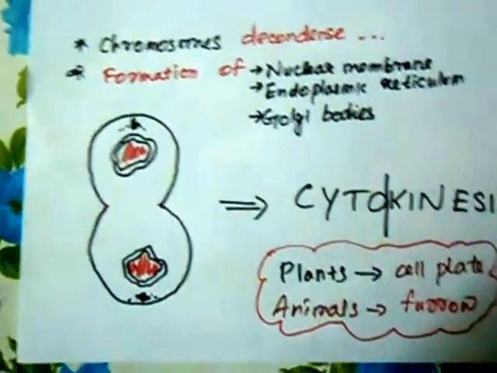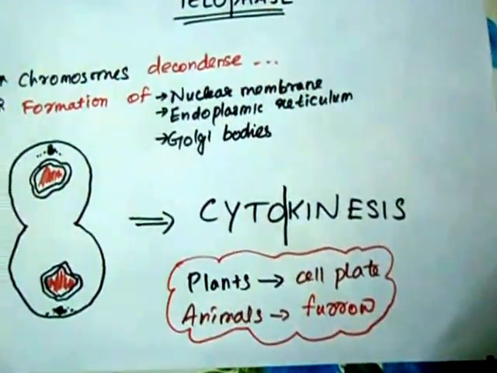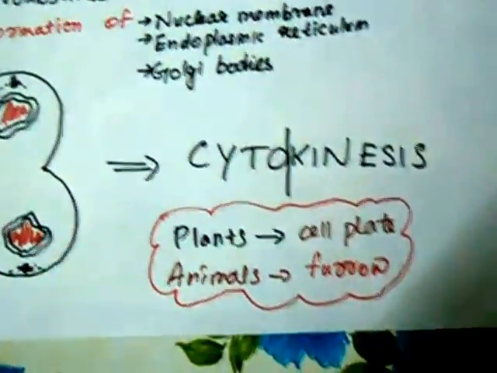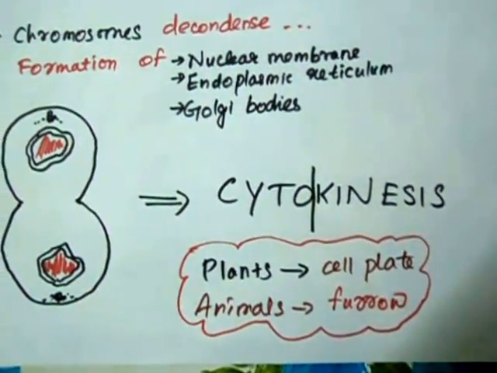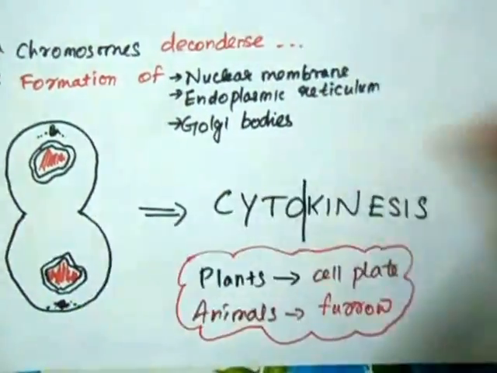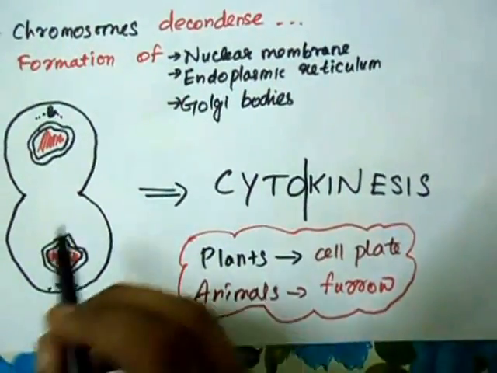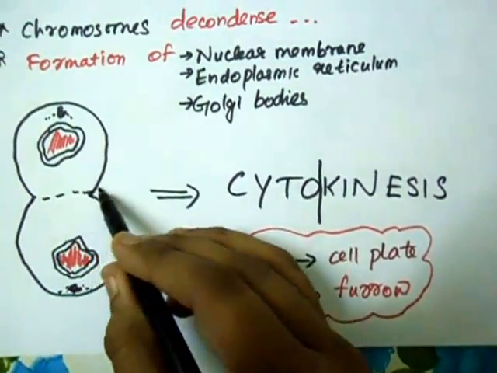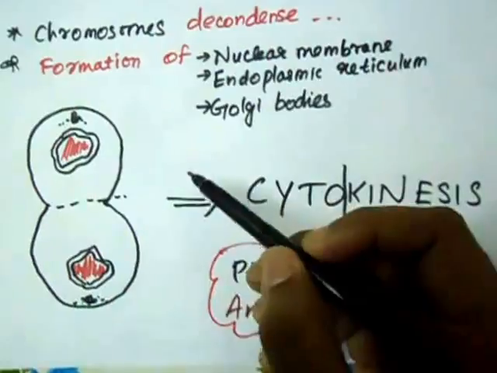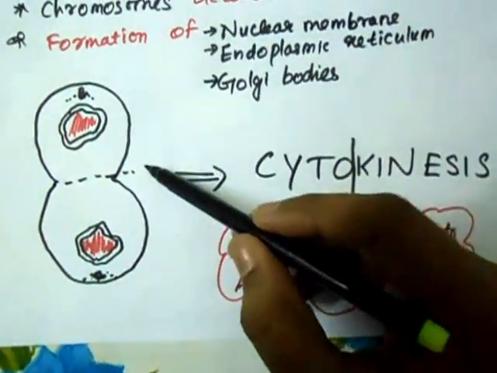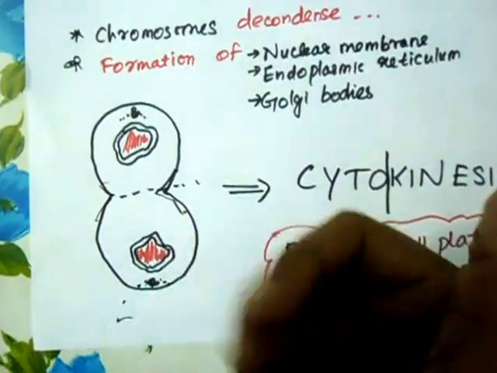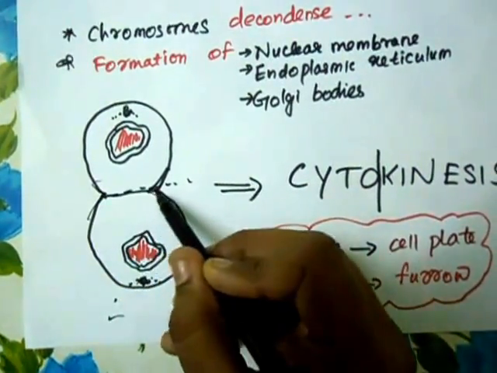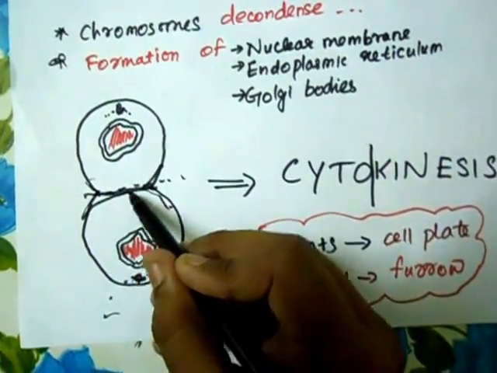Cytokinesis happens depending on the type of cell. In a plant cell, where the cell wall is inextensible, you cannot form a furrow, so it takes place via a cell plate. Whereas in an animal cell, it takes place via a furrow. So basically a furrow is formed here and the cells divide.